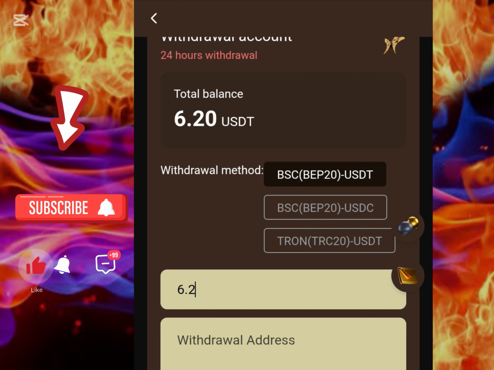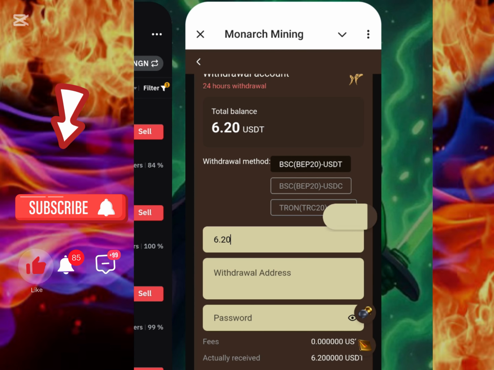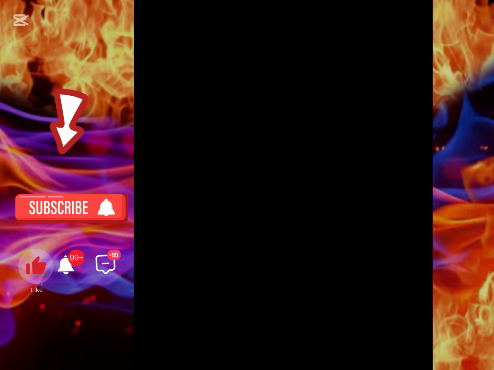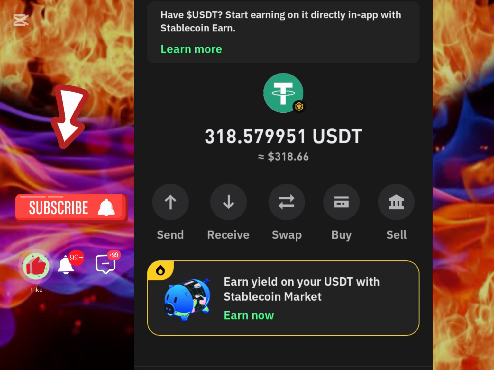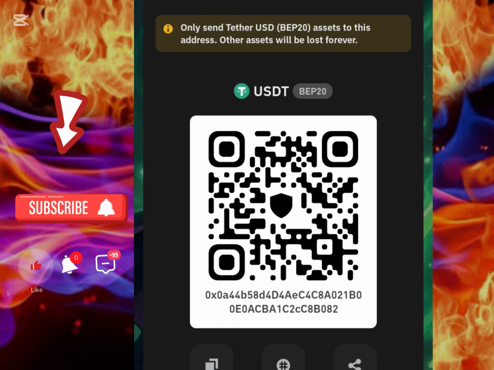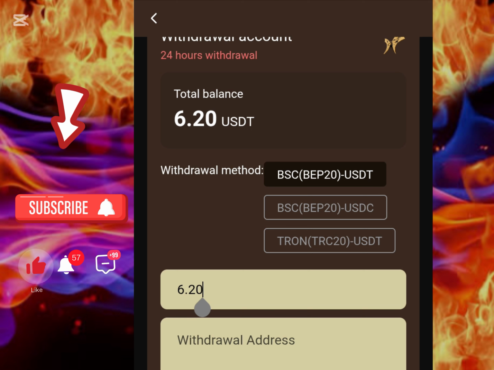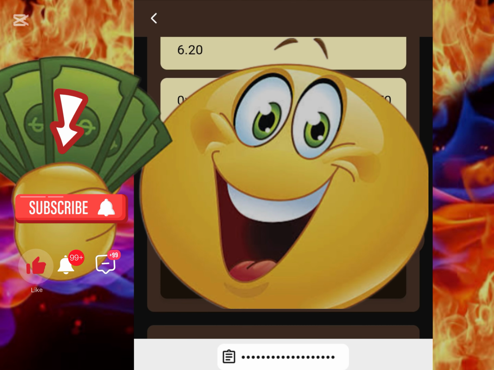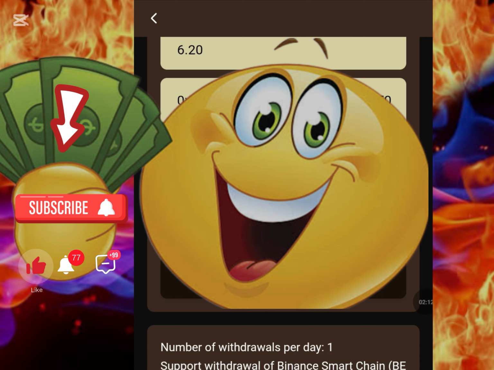Remember, I'm withdrawing 6.20, so I'm earning around almost 10,000 in a day. So let me just quickly go right here to withdraw it. I'm making use of the USDT BEP20 network, so let me just click on USDT BEP20. I click on receive right here, and then I go right here and I paste it. Remember, for you to be able to do this right, you are going to discover that if you want to withdraw, they are going to ask you to input a login password, and then you are going to confirm it. So that login password that you are going to input, that's what you are going to use to confirm. All you just need for this is a login password.